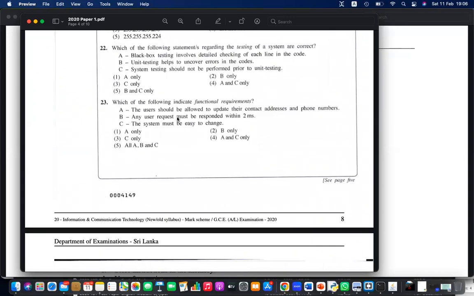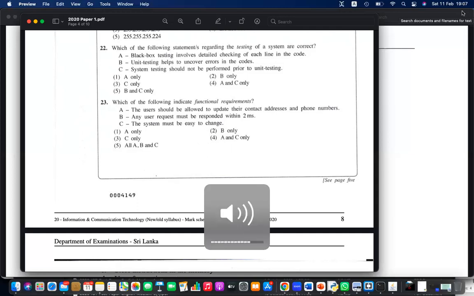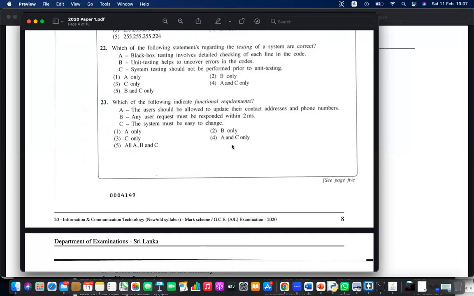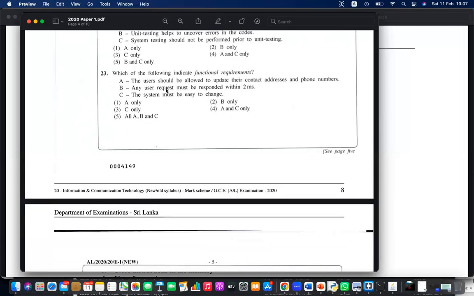Then which of the following indicate functional requirements? Can you answer this question? That's why I said now we have started and it is only 36 minutes of a lesson we have done, only 36 minutes. But this is you are going to get 2 marks if you answer this question. So can you try to answer this question? Which of the following indicate functional requirements?